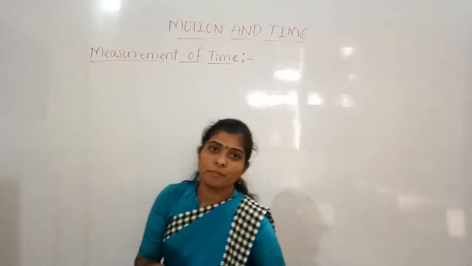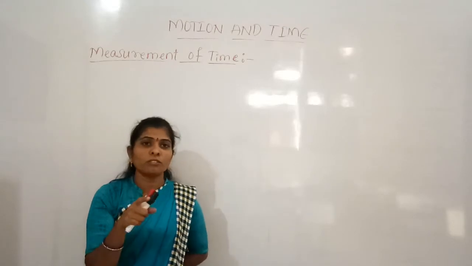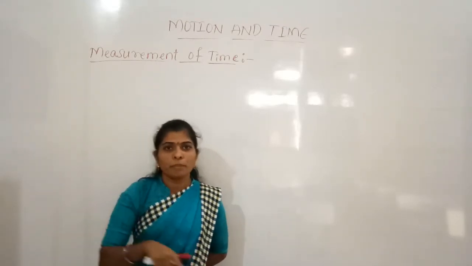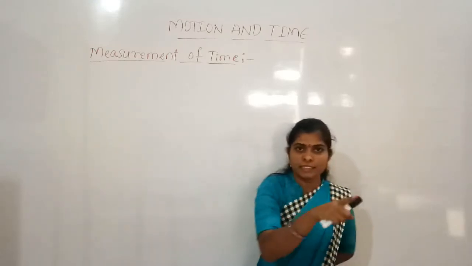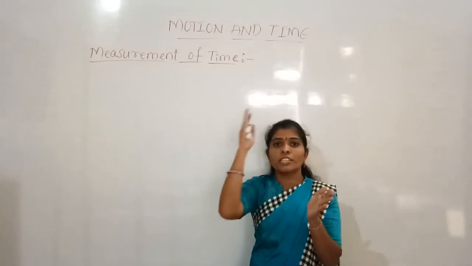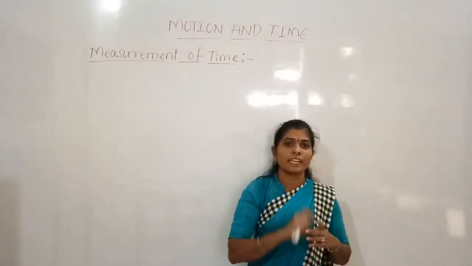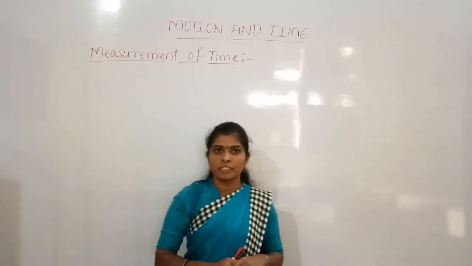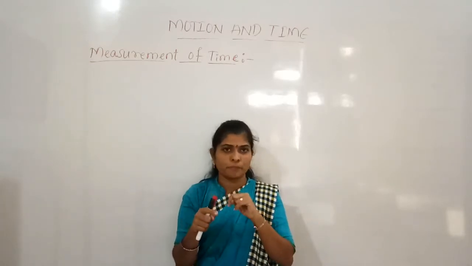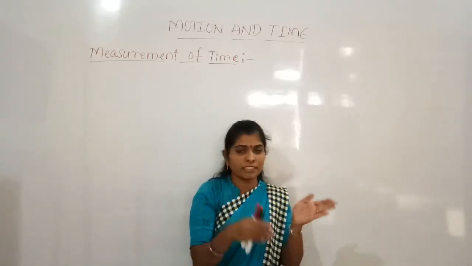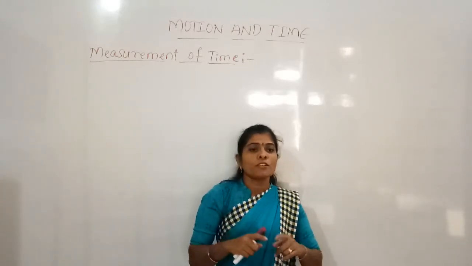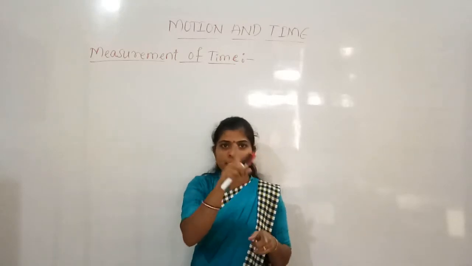At the same time, they used to find out the day, meaning 1 complete day, because every day the sun sets and the sun rises. So from one sunrise to the next sunrise, it is 1 day. Yes, so the day has day and night. 1 complete day has 12 hours of daytime and 12 hours of night time. So 1 complete day means 24 hours.